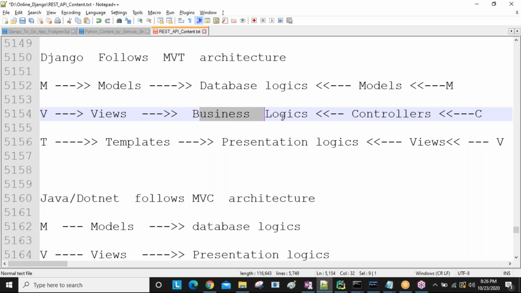If the username and password exist, then you are already registered and you can log in to my site. Otherwise, you get error messages like 'please enter a valid username and password'. Those kinds of logics we are writing here. That is the business logic.